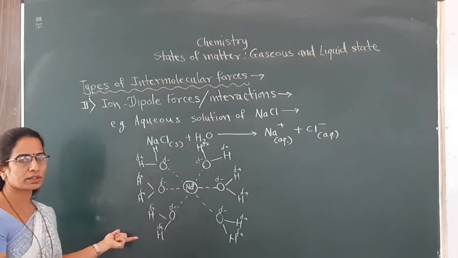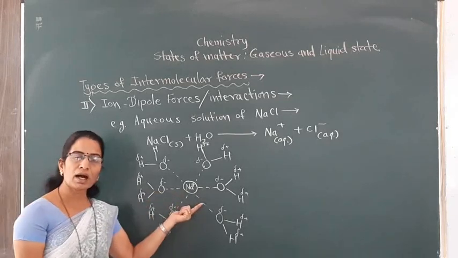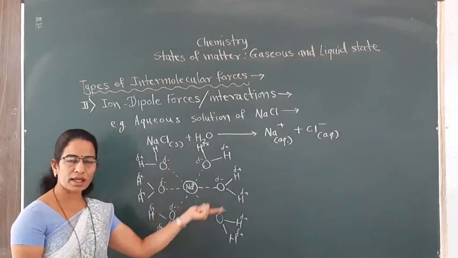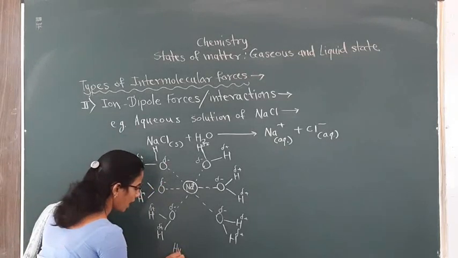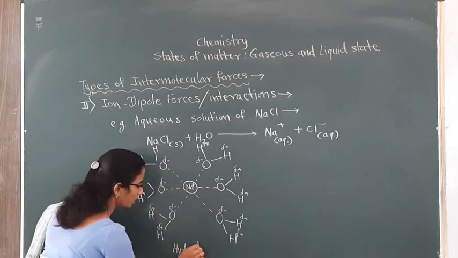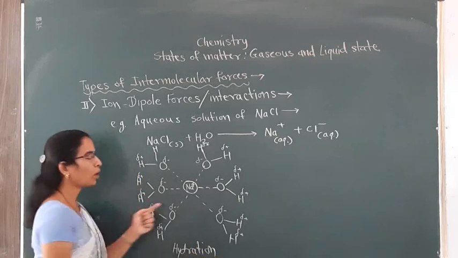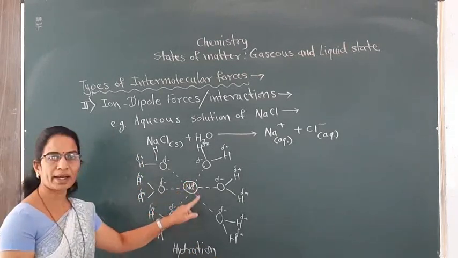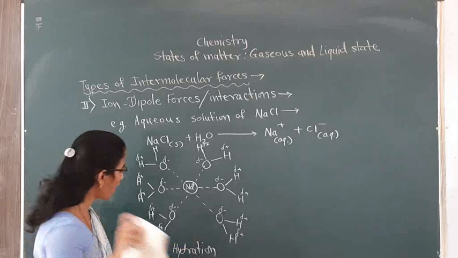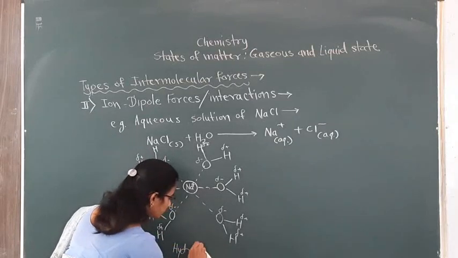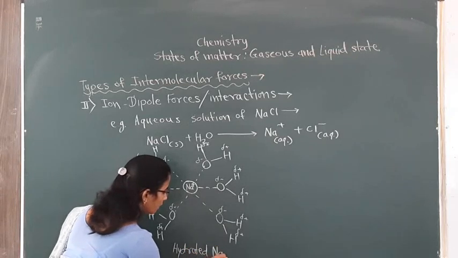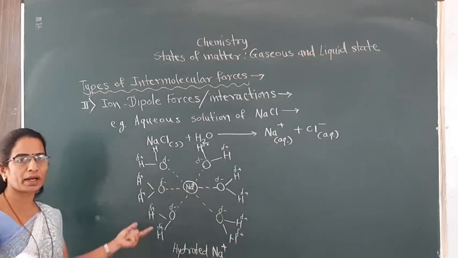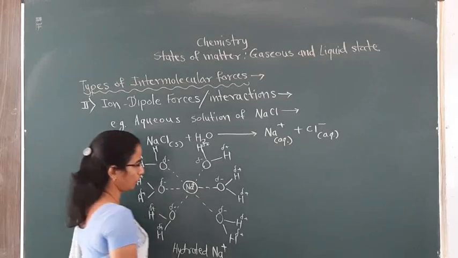This process where the ion is surrounded by water molecules is called the hydration process. So, this is the hydrated Na plus ion. This ion is now named as hydrated Na plus ion because it is surrounded by water molecules.